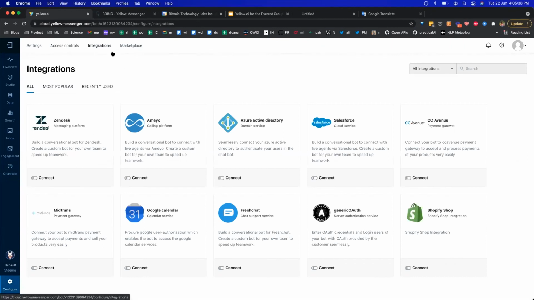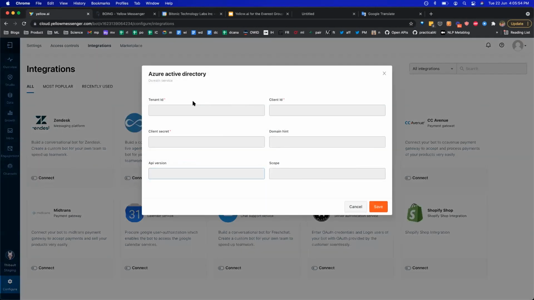And this is where you will manage your different integrations. Let's say I want to push data to Zendesk, or authenticate someone using Active Directory, or, as we were talking about, leads through Salesforce, you can just go ahead and connect any of that. If I say I want to connect through AD, I can just select that, and I will have to create an app on my Azure. We have documentation on that. Once you have created your app, you just need to give details here and hit save.